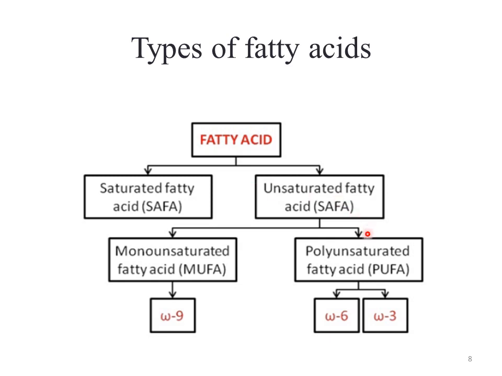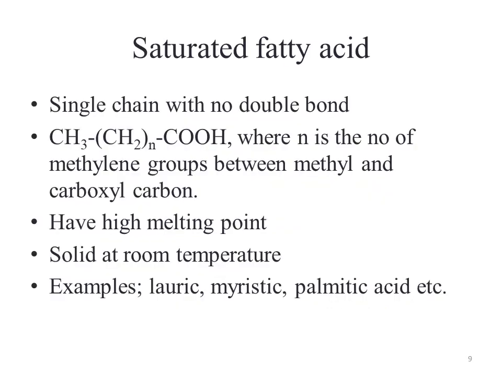Unsaturated fatty acids are further divided into two types, that is monounsaturated fatty acids and polyunsaturated fatty acids. Omega 9 is an example of monounsaturated fatty acid, while omega 6 and omega 3 are examples of polyunsaturated fatty acids.